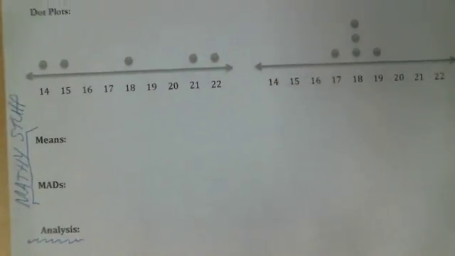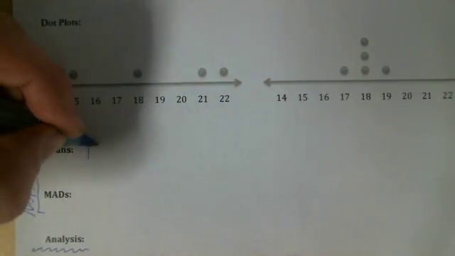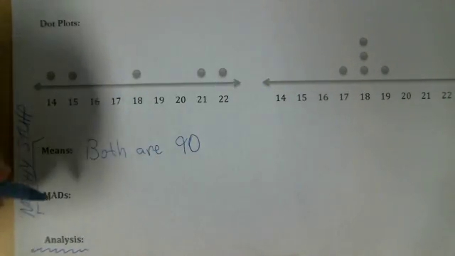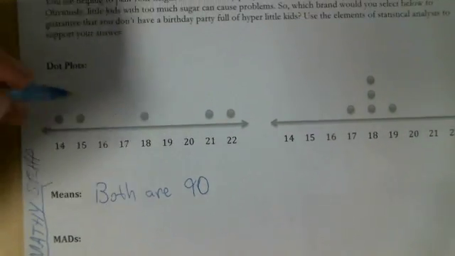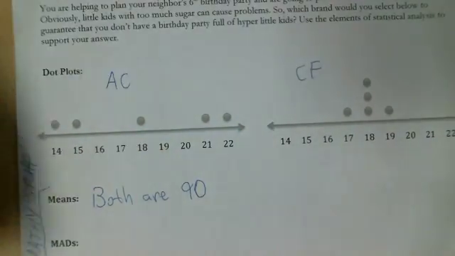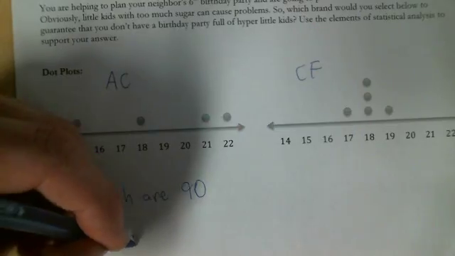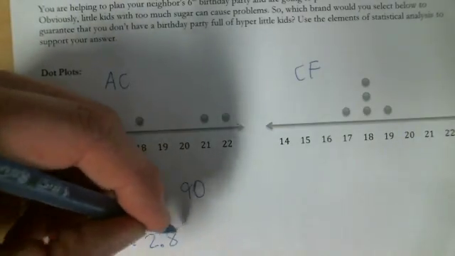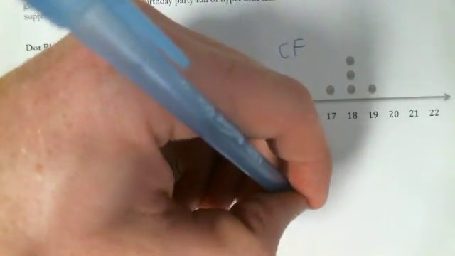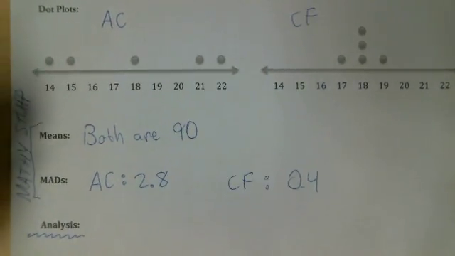So first, let's summarize our data. We've got our dot plots here. We've got our means. We said both are 90. So we've got that fixed up. We've got our MADs. Let's go ahead and label our data here. This one right here, this was our all chalk, the lower one, and this one was chalk full. For all chalk, it was highly variable. It had 2.8. For chalk full, it wasn't as variable. It was only 0.4.